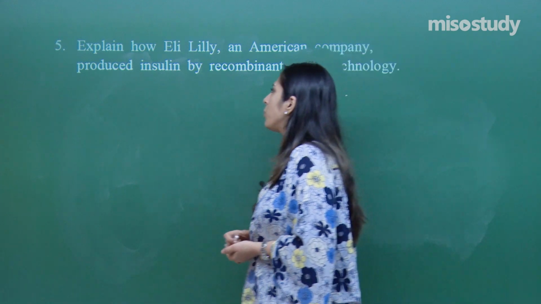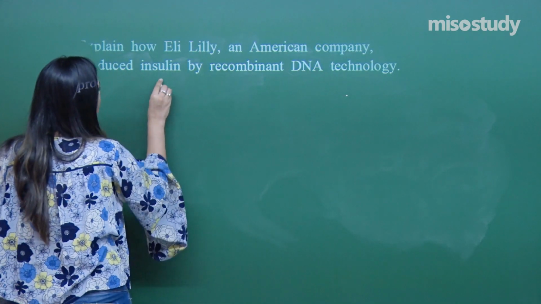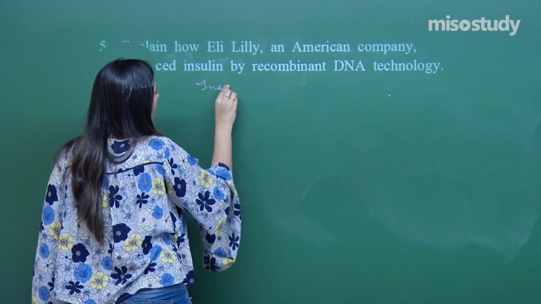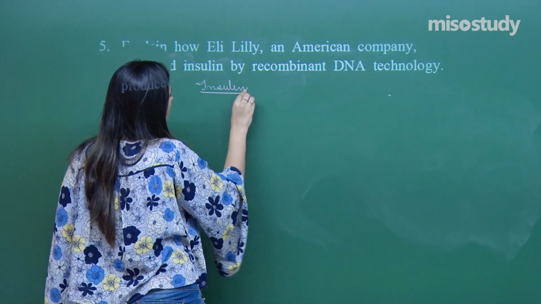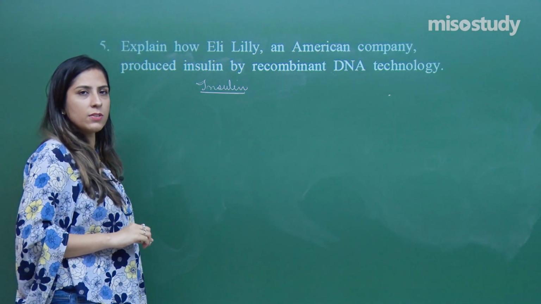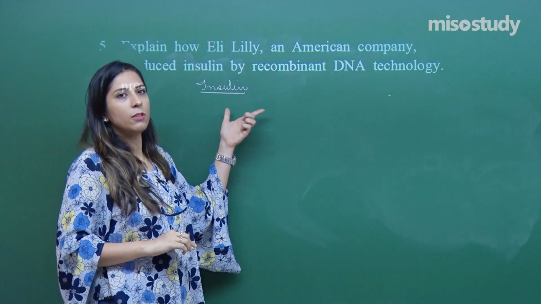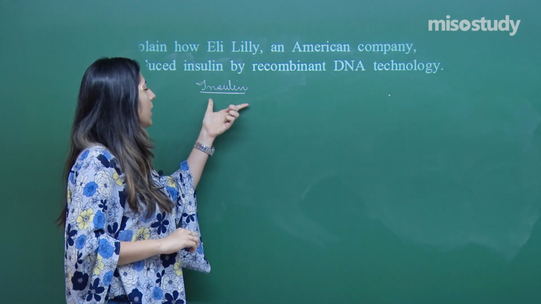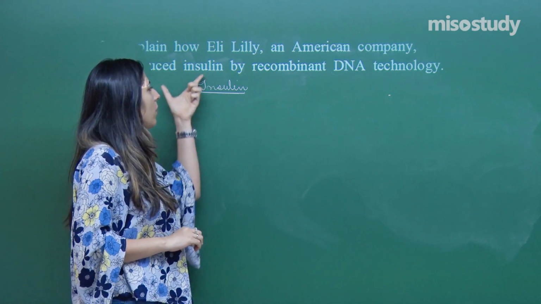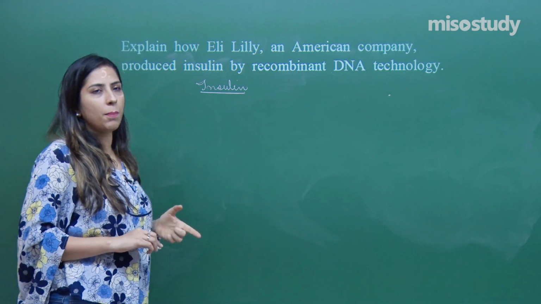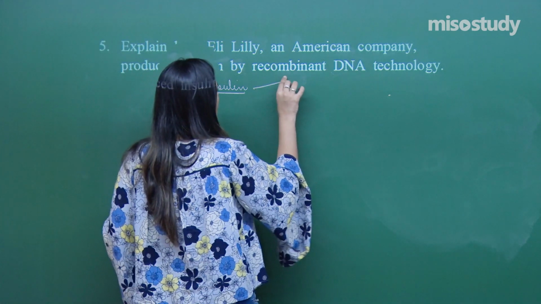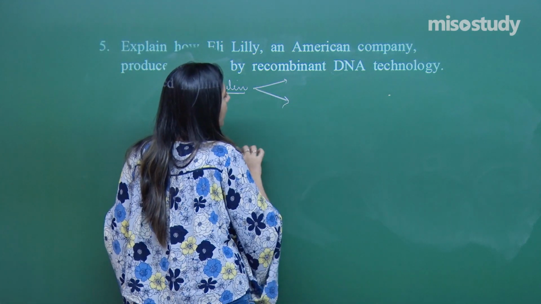In this, we know about insulin. What is the function of insulin? Insulin regulates the blood glucose level. When we talk about active insulin, it is made up of 2 polypeptide chains.